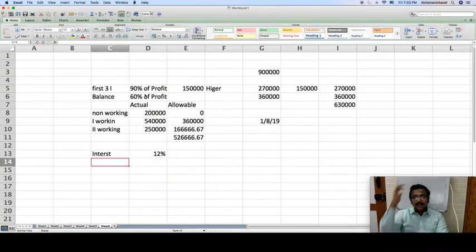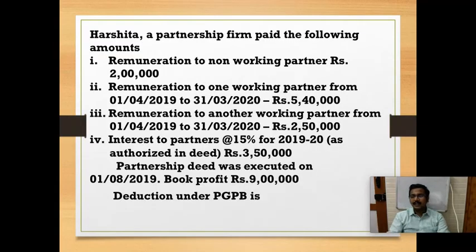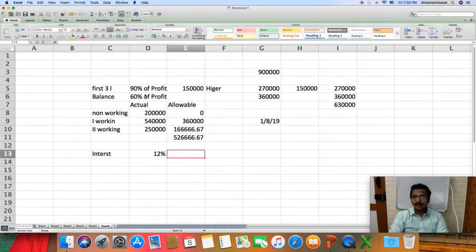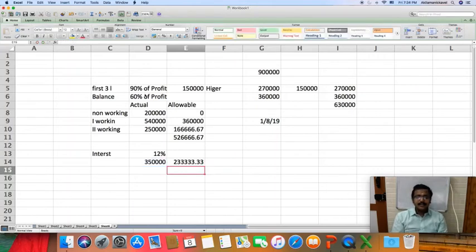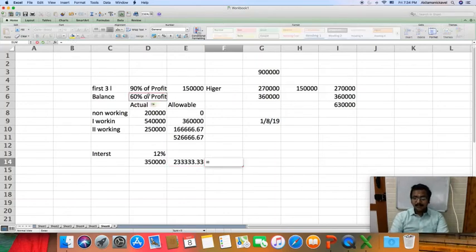So interest paid, they have paid 15%. If they paid 3,50,000, that too for the entire 12 months. So if this is for 12 months, what is for 8 months? For 8 months it is only 2,33,333. Interest at 15% is 2,33,333.